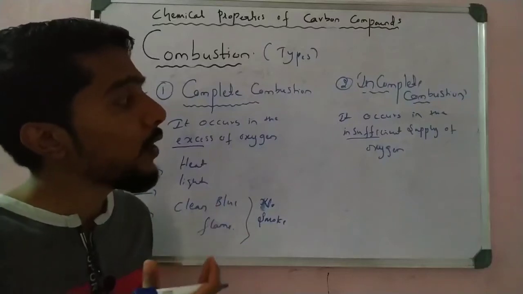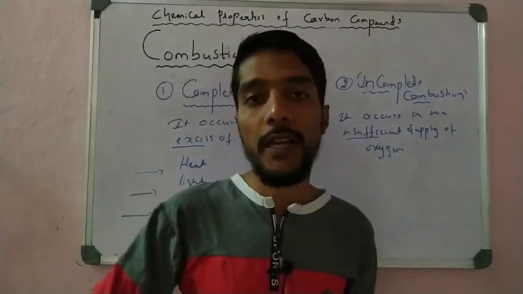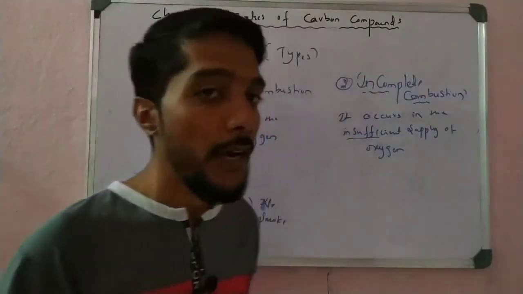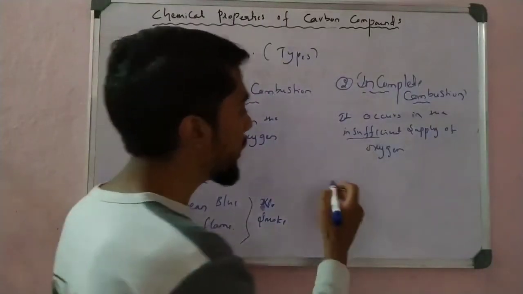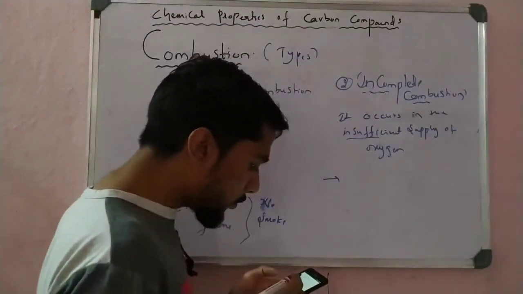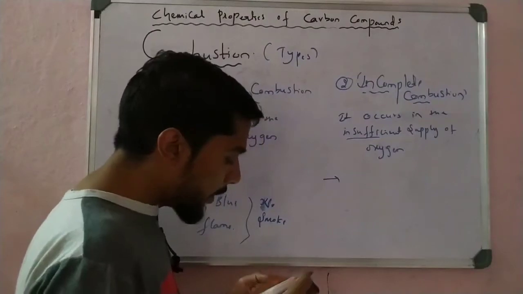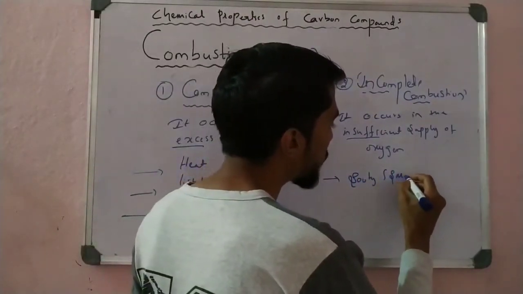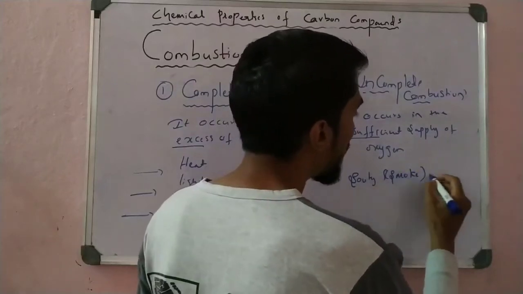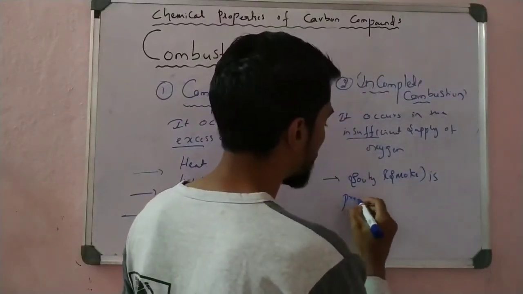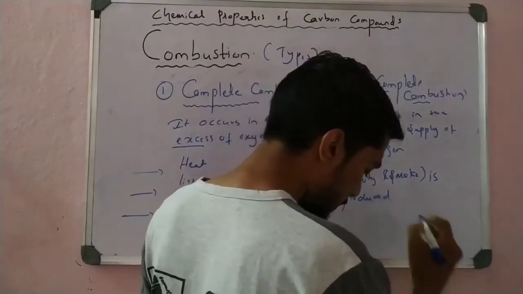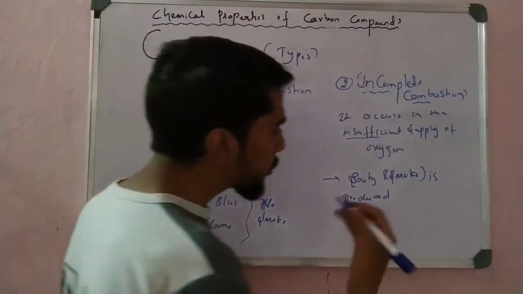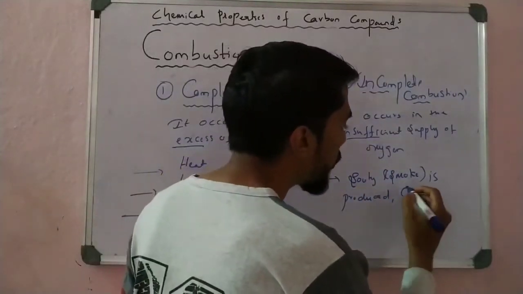But in the case of an insufficient amount of oxygen, a deficiency of oxygen, what happens? See here, in the case of a low amount of oxygen, we observe that soot or smoke is produced, and the smoke is actually nothing but carbon monoxide, right?